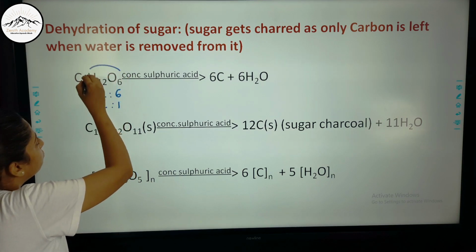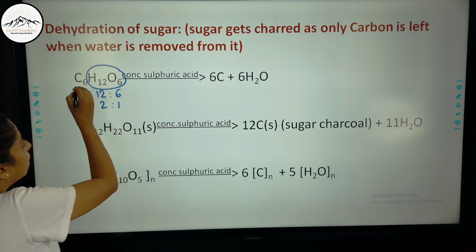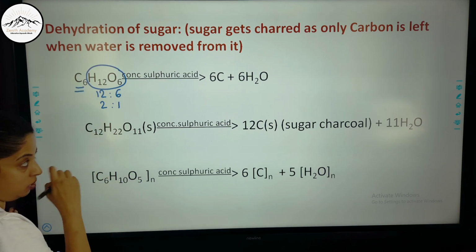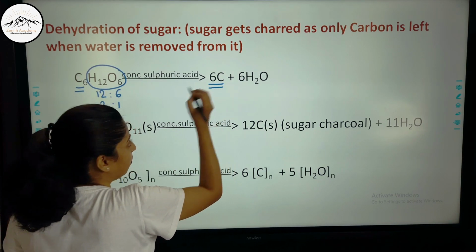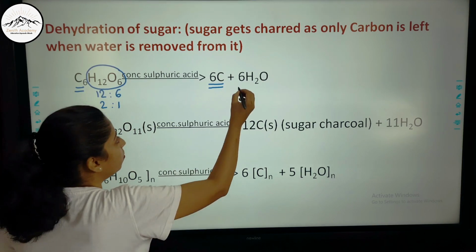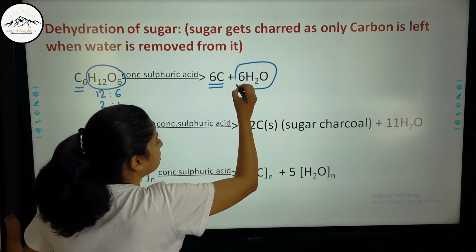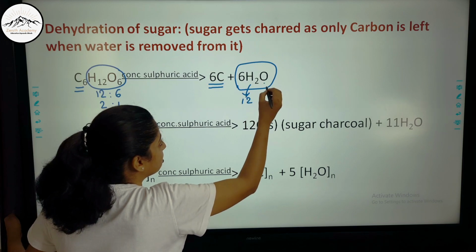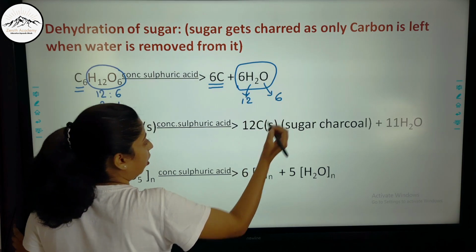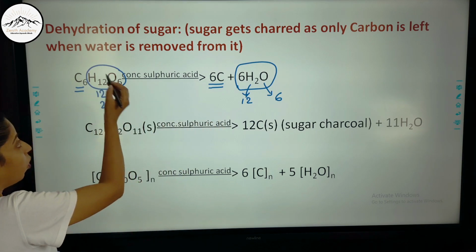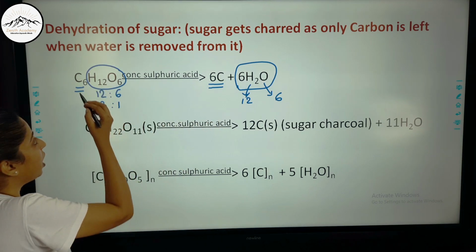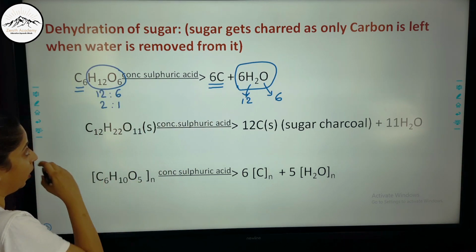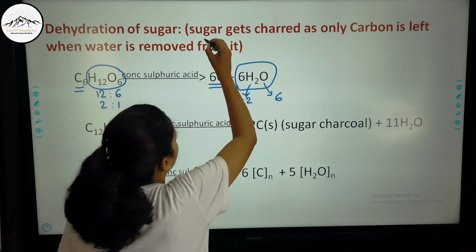So if I remove these, I'll get only 6 atoms of carbon. So 6 carbon is remaining behind and I form 6 molecules of water. See, there are 12 hydrogen atoms and 6 oxygen atoms. So it has removed water, H and O in the ratio of 2:1. So the sugar gets charred.